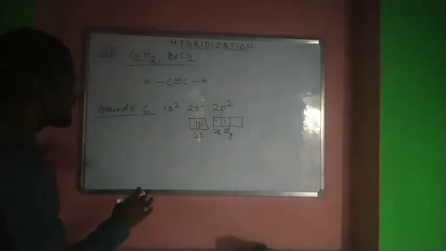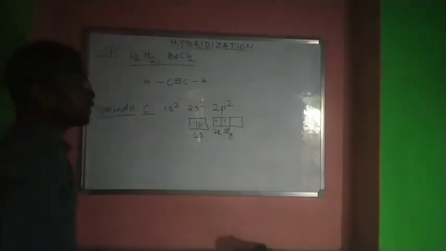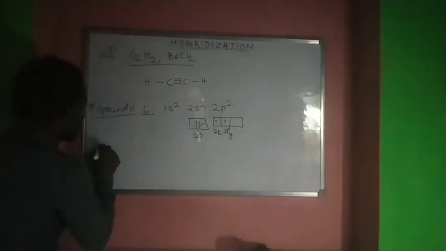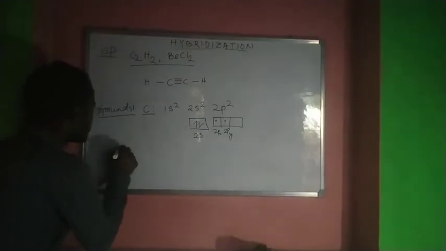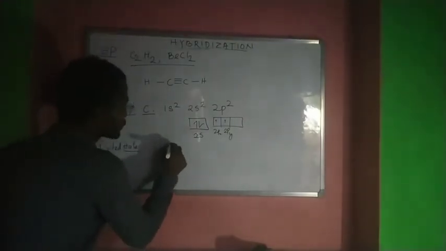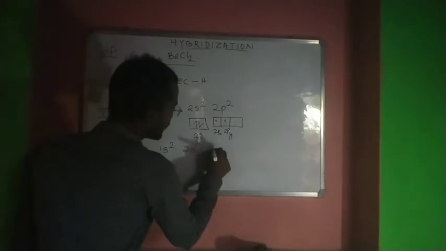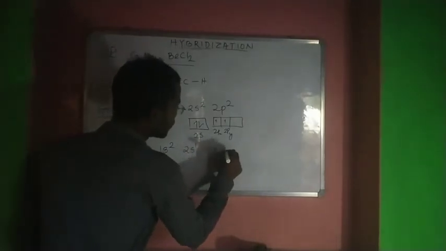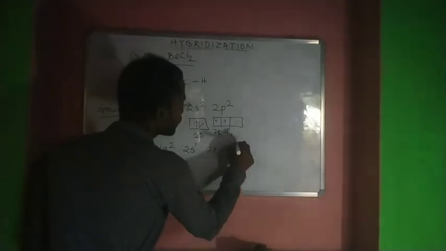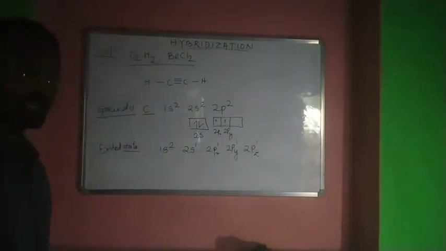Now in the excited state, one of the electrons in 2s will jump into 2pz. So in the excited state, the electronic configuration will be 1s2, 2s1, 2px1, 2py1 and 2pz1. Right?